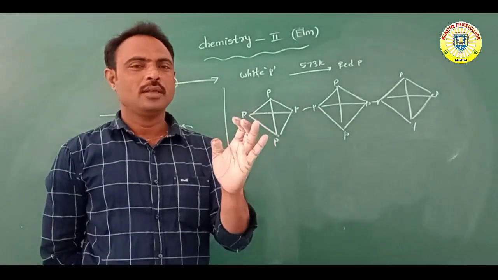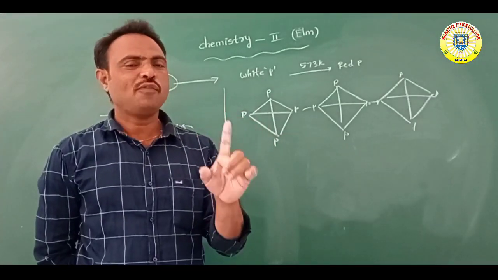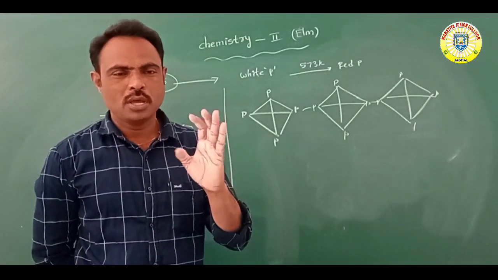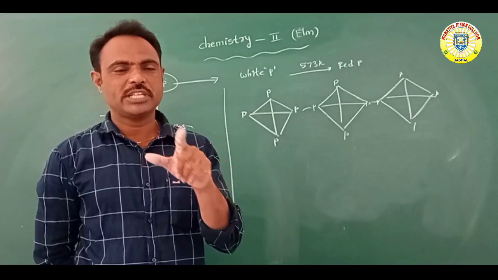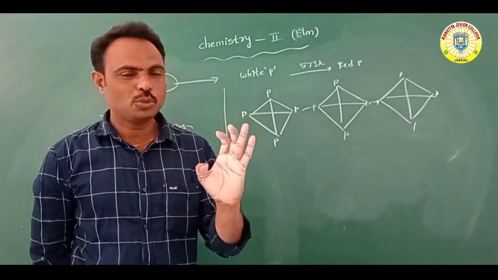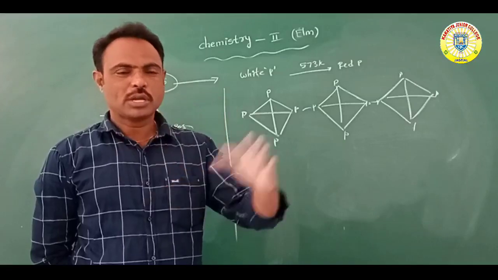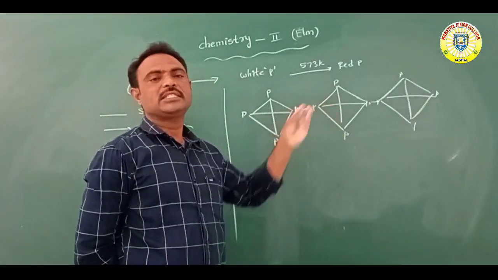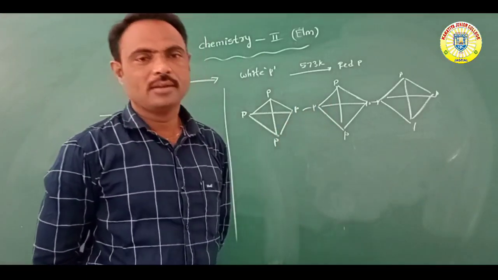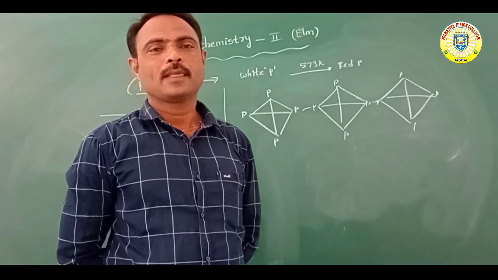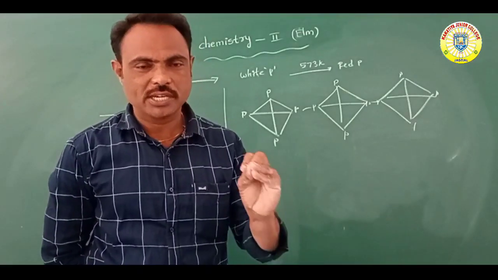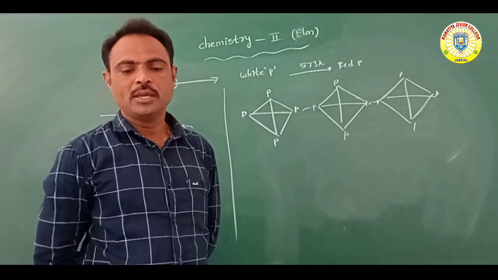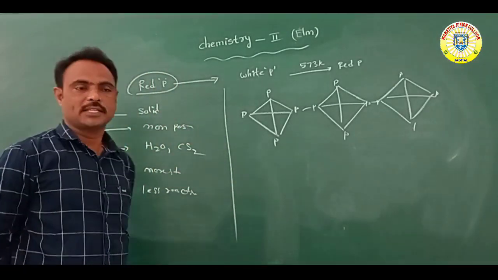Suppose, for example, polyethylene is formed by ethylene molecules. So polyethylene means CH2 double bond CH2 taken in, CH2 double bond CH2, continuously repeating. As in this structure overall, red phosphorus is a polymeric chain structure with tetrahedral shapes repeating continuously. So it is red phosphorus.